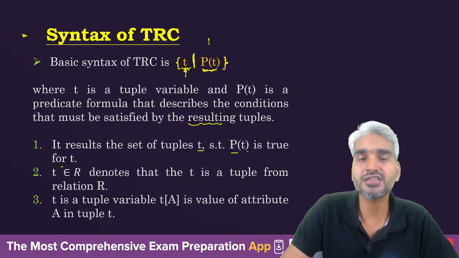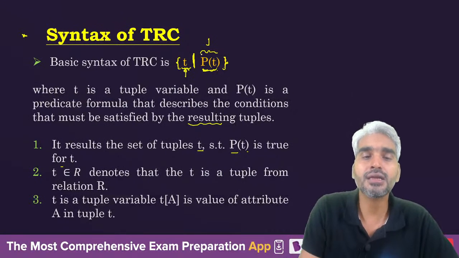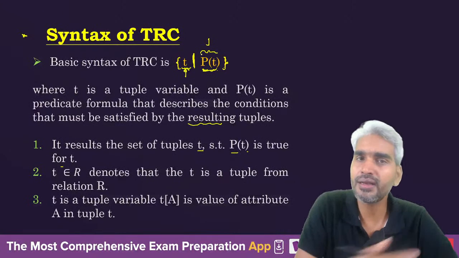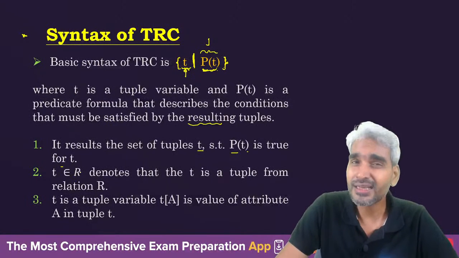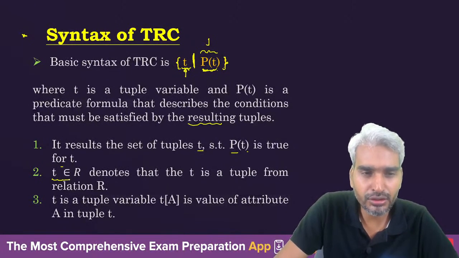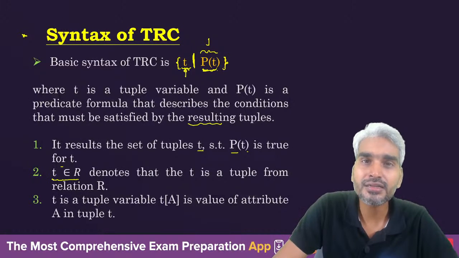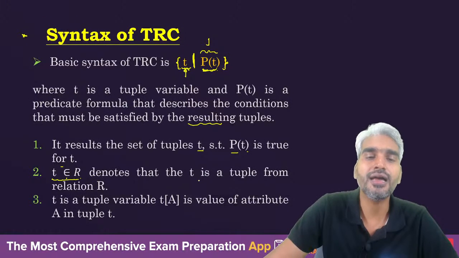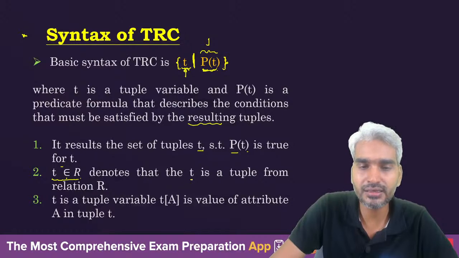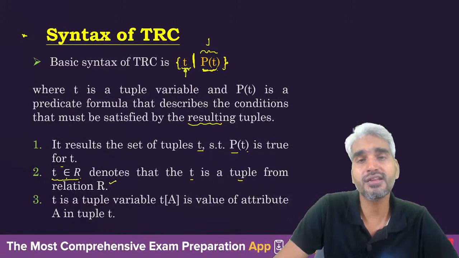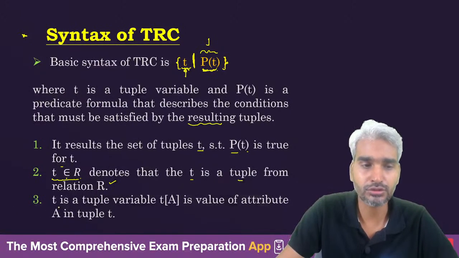So if this condition is true for a tuple, then that tuple will be available in the result. Now, there are some syntaxes: if you write t belongs to R, then it means that the tuple t belongs to relation R. It denotes that t is a tuple from relation R. That's what you need to understand.